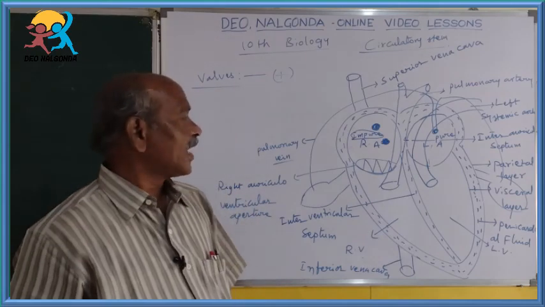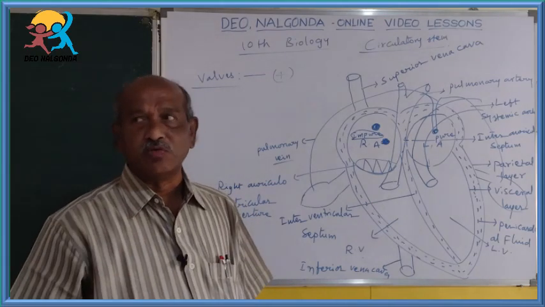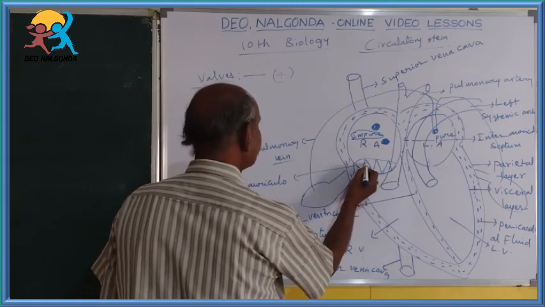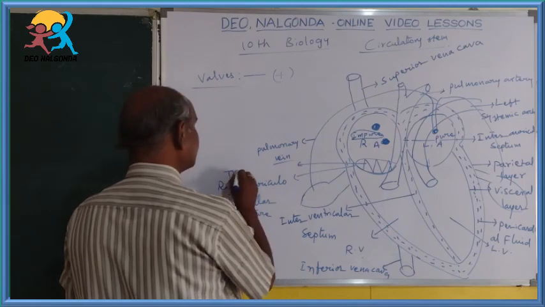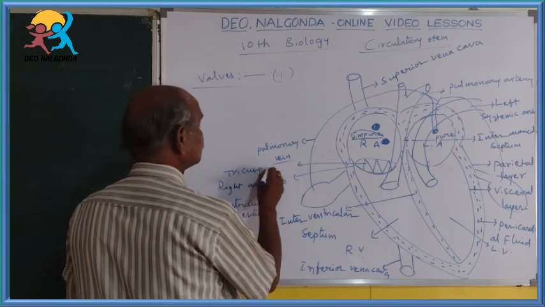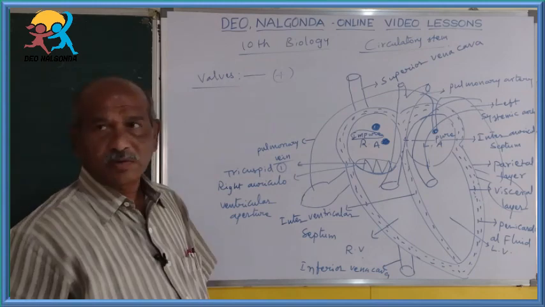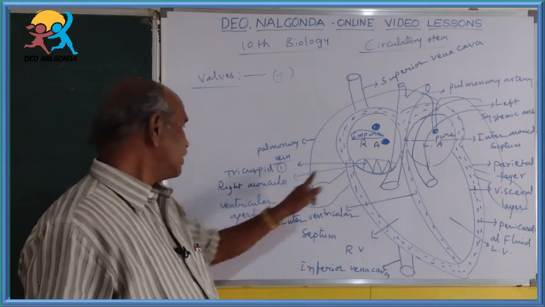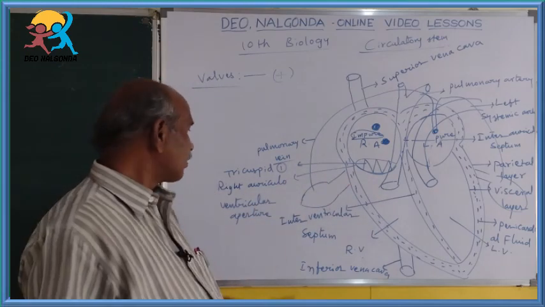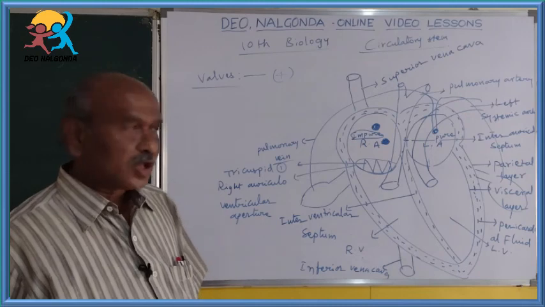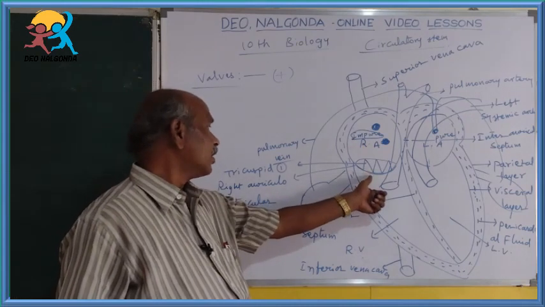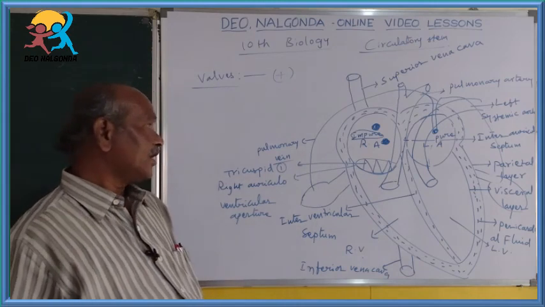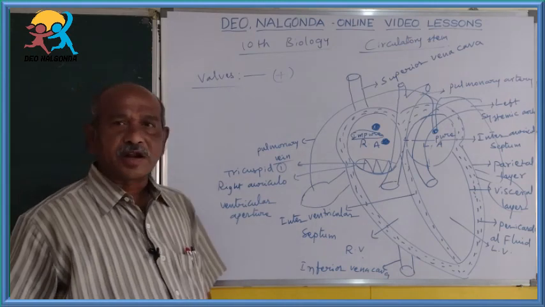This valve is known as the tricuspid valve. So between the right auricle and the right ventricle, there is a right auriculoventricular aperture. That aperture is guarded by 3 valves. They are known as the tricuspid valve. Okay. What is the use of this tricuspid valve?